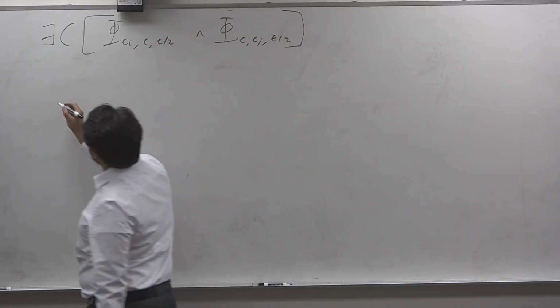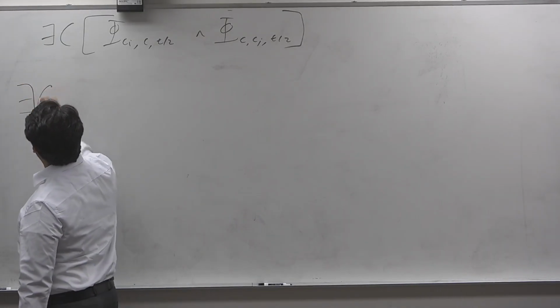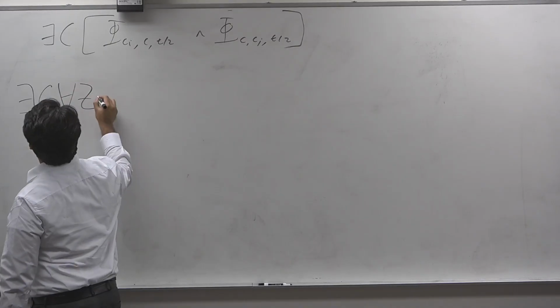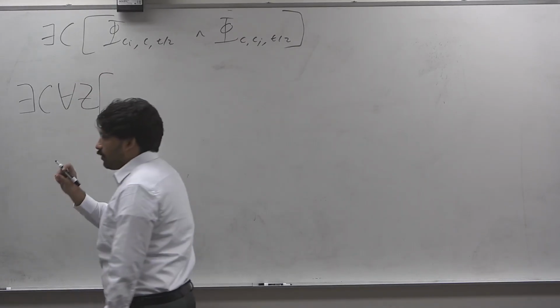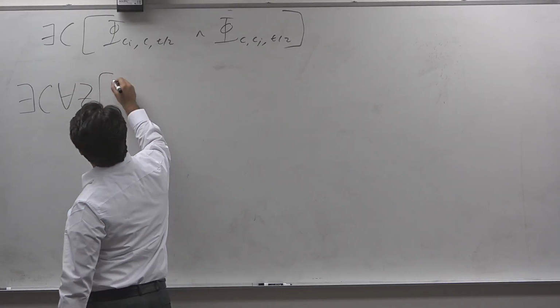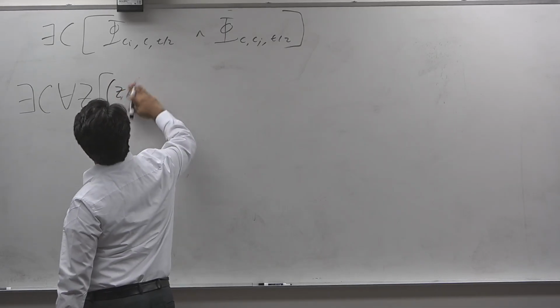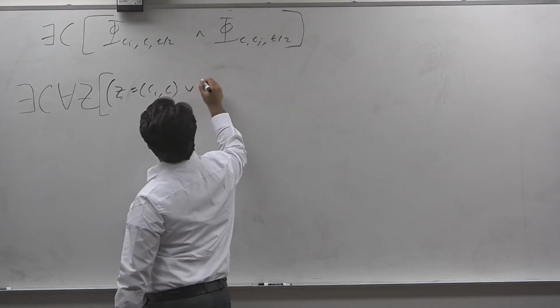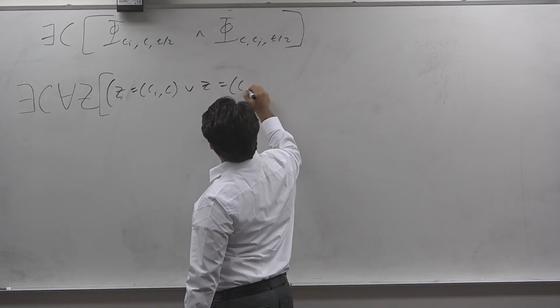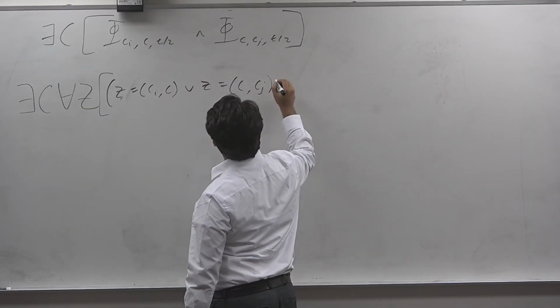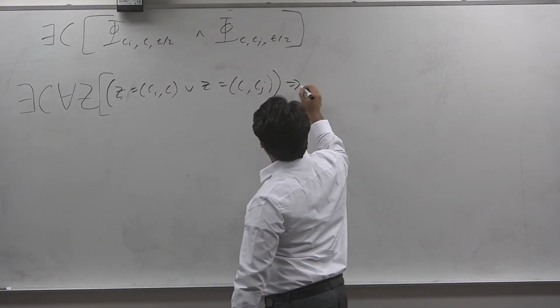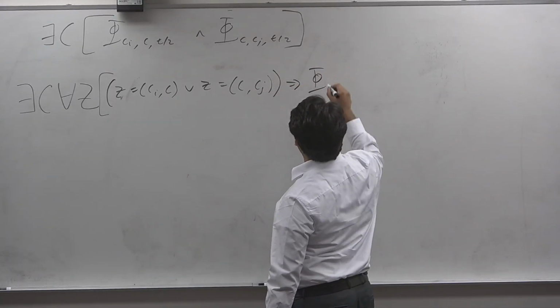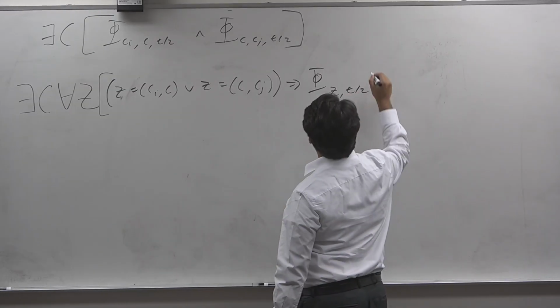So what we can simply say is, analogously, there exists C for all Z, where Z again is not one thing but an encoding of several Booleans, where in fact it's either the case that Z is equal to C_I C, or Z is equal to C C_J, and whichever one it is, that implies phi of Z, T over 2.